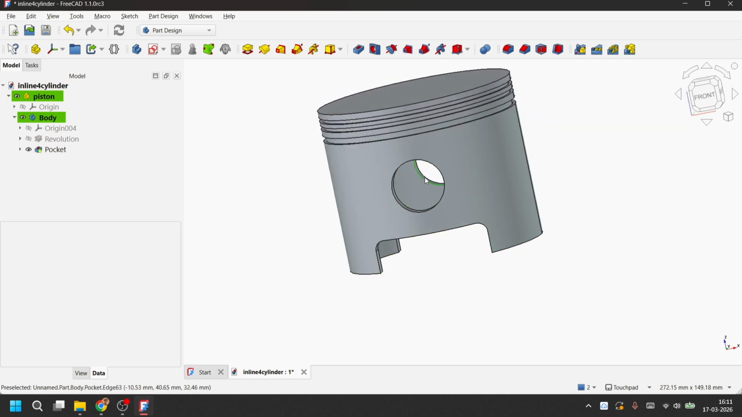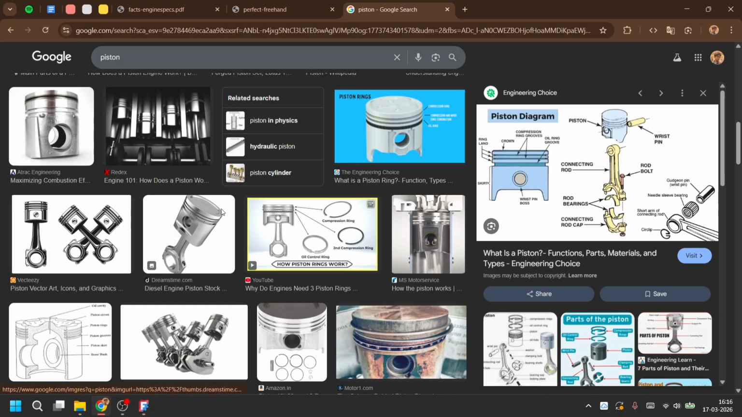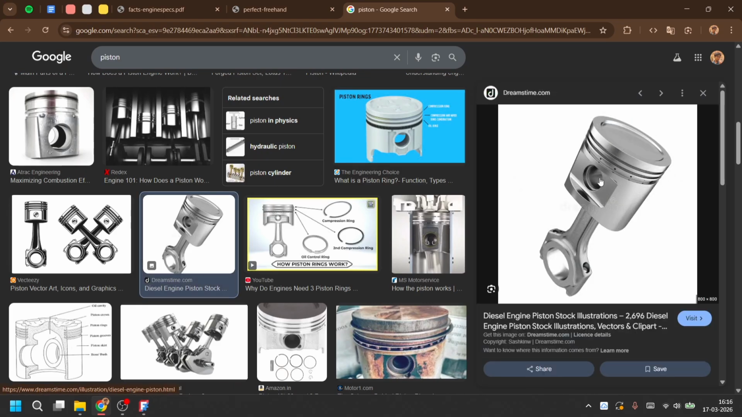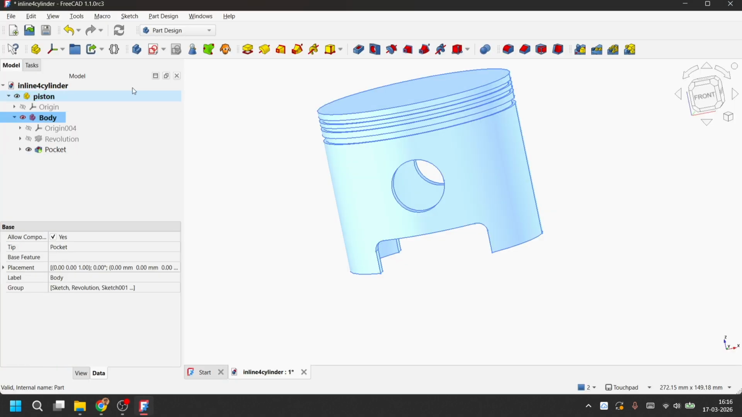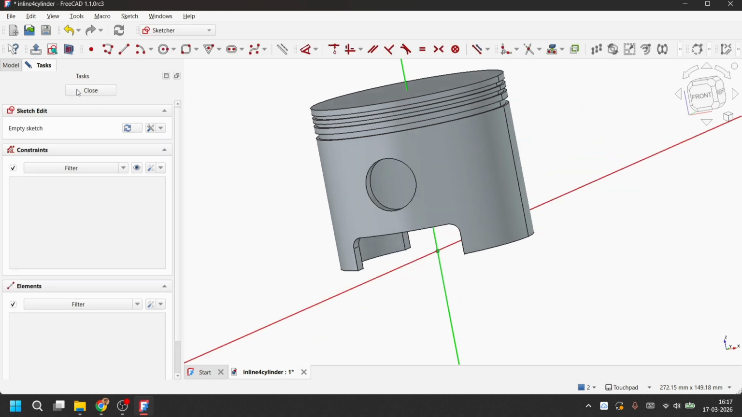Next, we need another extrusion inside this gudgeon hole. We'll create that. But before that, we need to create another cavity along this side. That is to create this thing that we see over here. So I create a new sketch in the YZ plane.